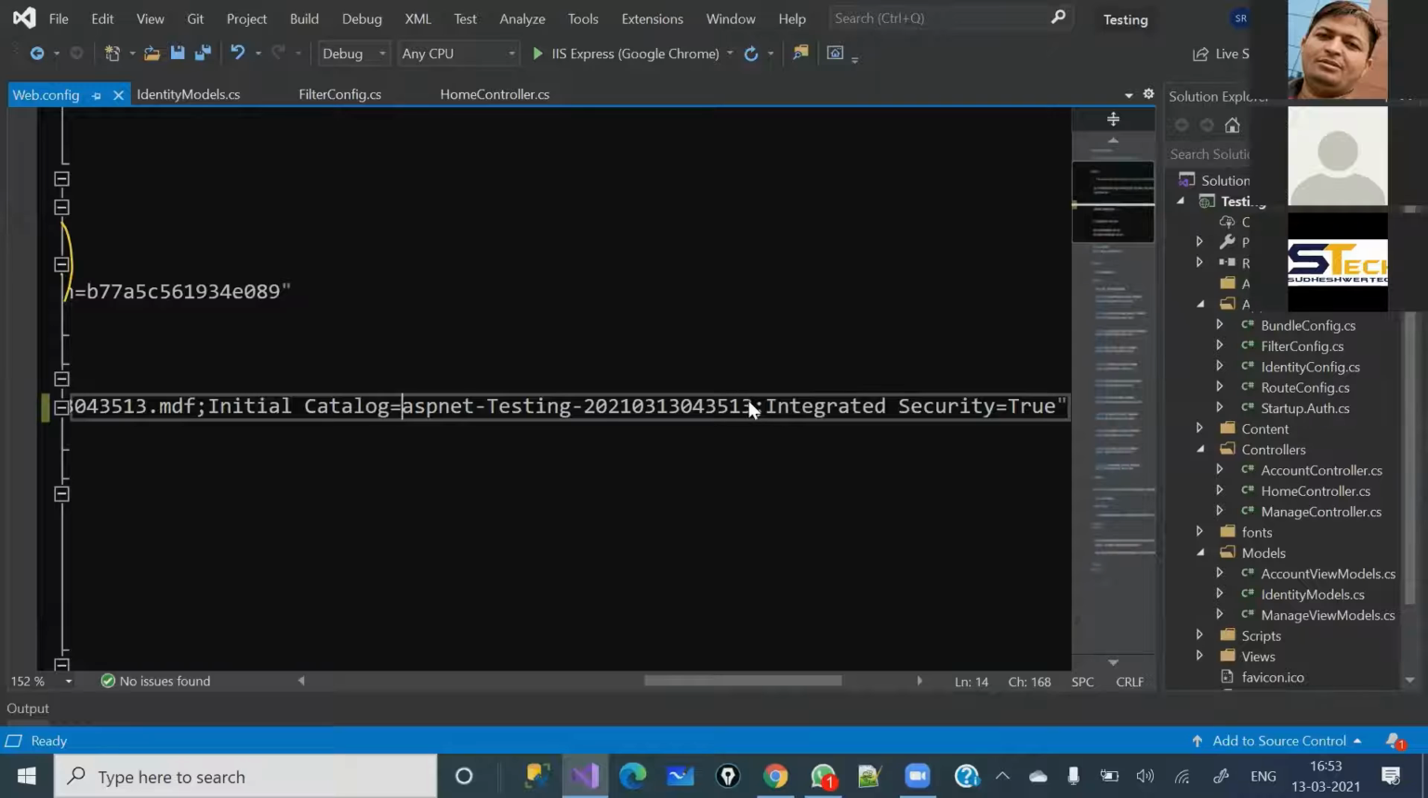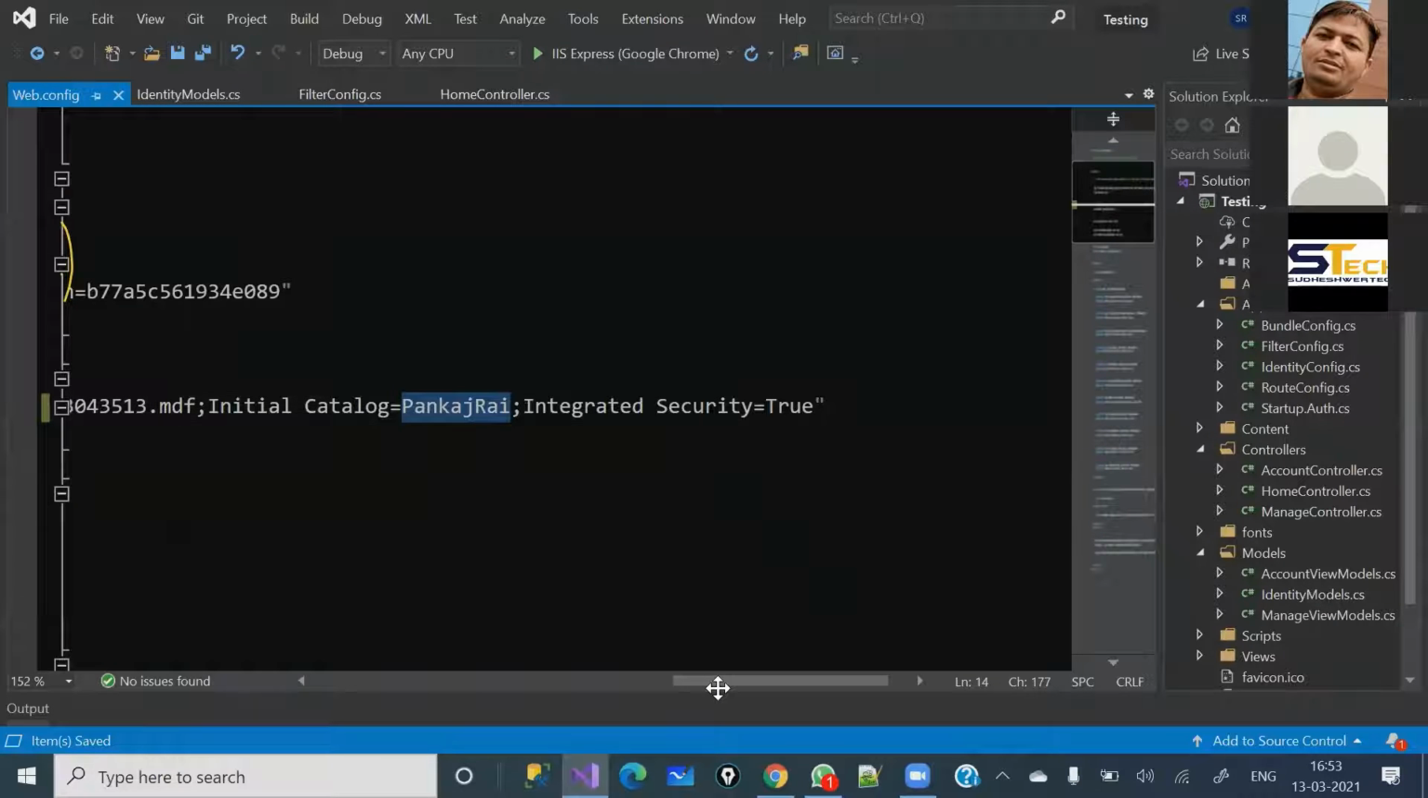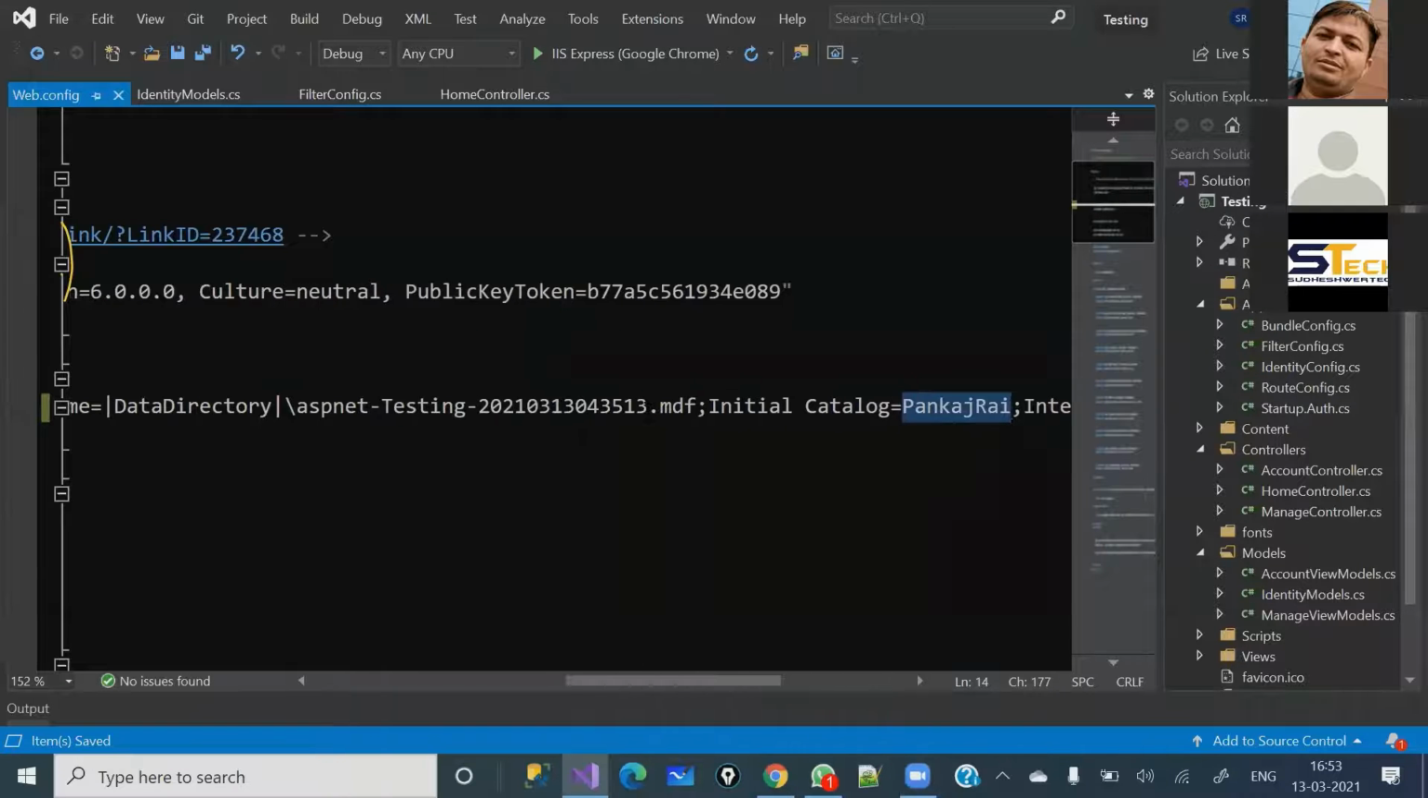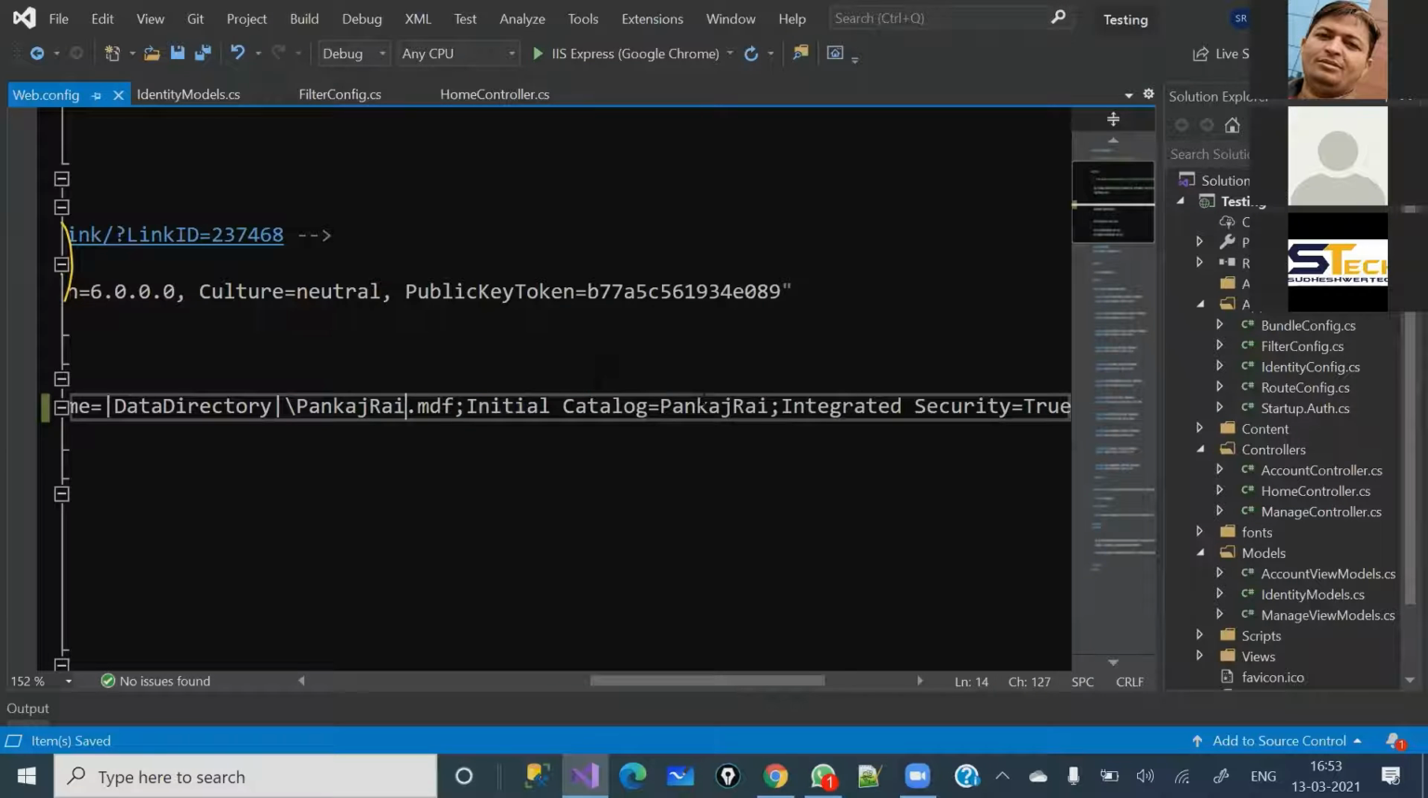To do that, I'm going to remove this part and write the name of the database, like Pankaj Rai, right? And the same name I am going to copy and replace here as well. Let me remove this, because the same name was already kept here as the initial catalog. So I'm going to replace this one as well, right? Why did I make these changes here? Because I would like to run the migration, because I am going to follow the code first approach here. That's the reason I'm doing all these things.